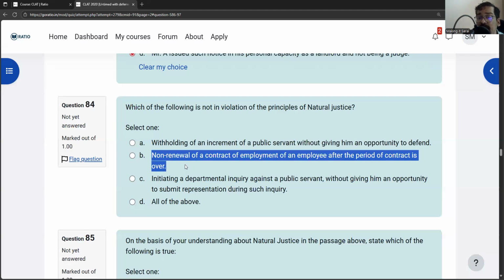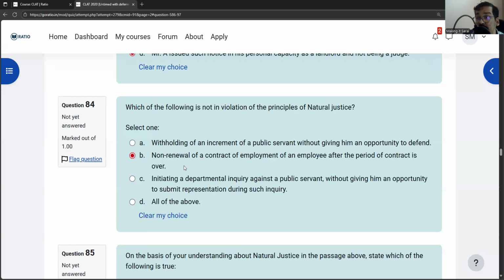Non-renewal of a contract of employment of an employee after the period of contract is over. Now see, if the contract is over, there is no right. If there is no right and the contract is not being renewed, then is any right violated? No, because the right ended when the contract ended. If the right ended, then does an opportunity need to be given? No. So the answer will be B. We will still check if C is correct, but B will be the answer.